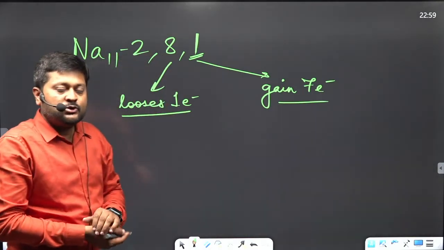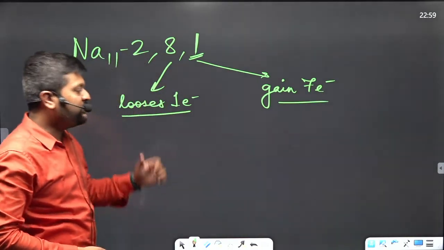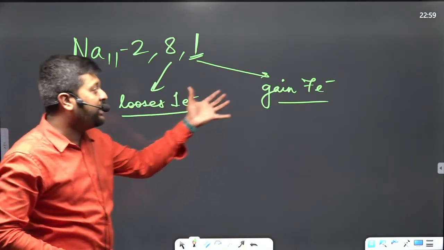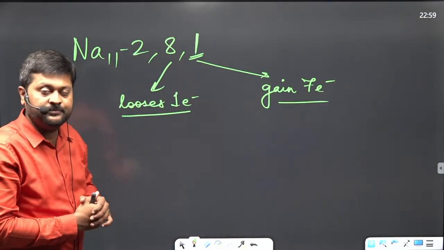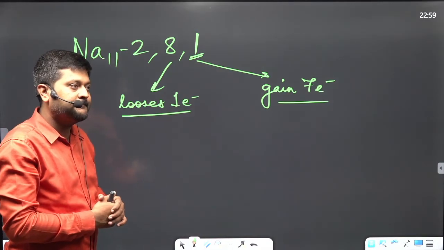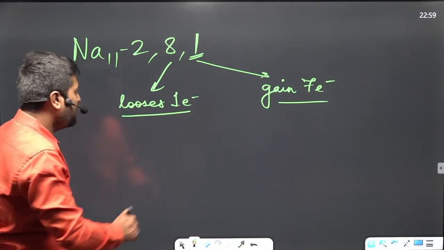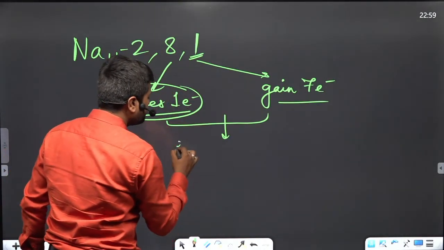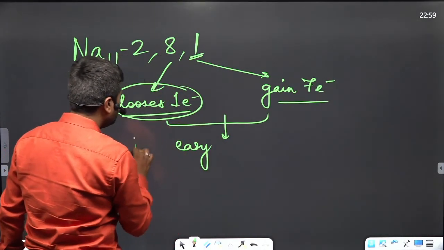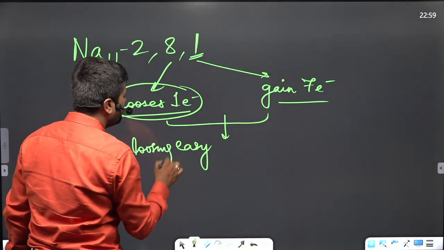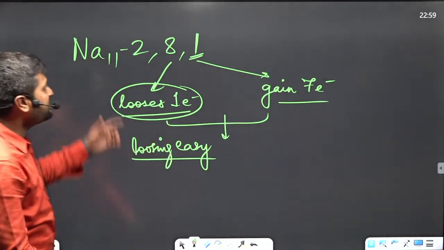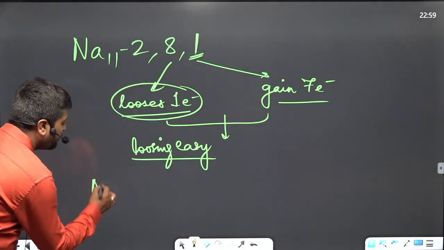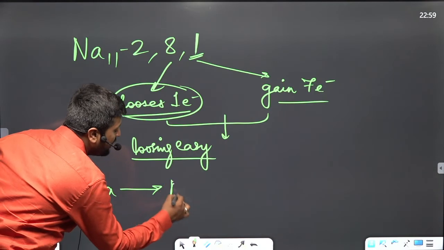Okay. So which is easy? Which path is easy? Losing 1 electron or gaining 7 electrons? Which is easy? Losing an electron. Yes. Losing 1 electron is easy, right? So losing is easy here. So this sodium always loses 1 electron and it always forms Na.